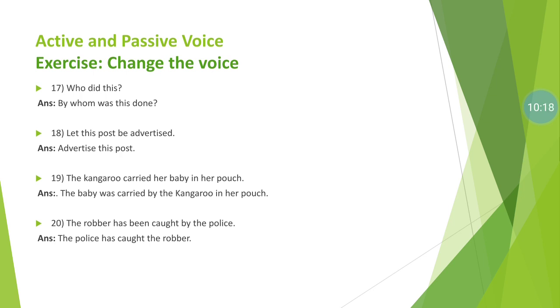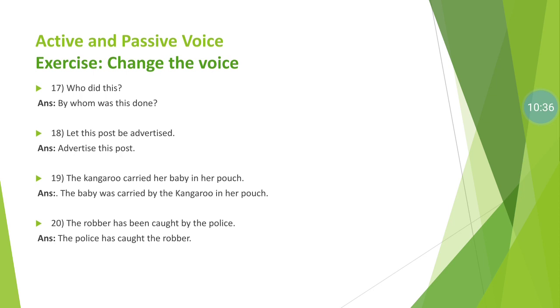Number 18. Let this post be advertised. It's a passive structure of an imperative sentence. So transfer into active: advertise the post. The let be structure is removed and this passive sentence we transfer into active. The answer is advertise the post.